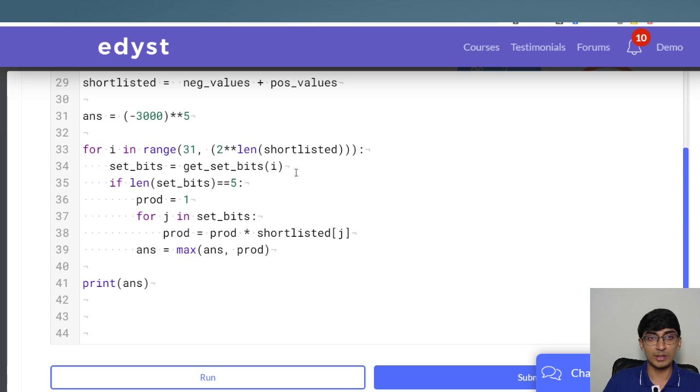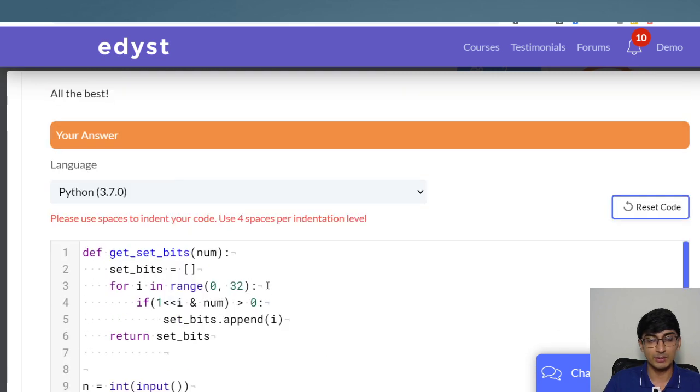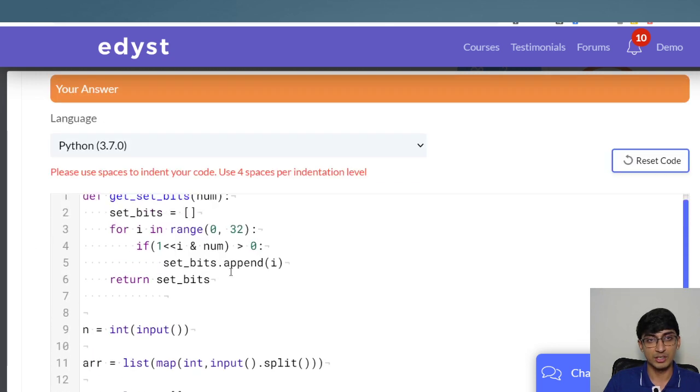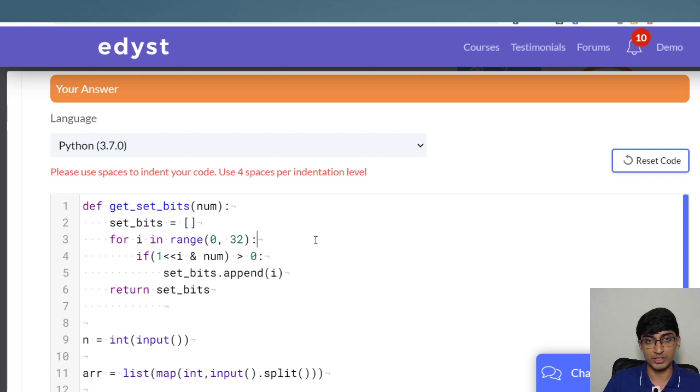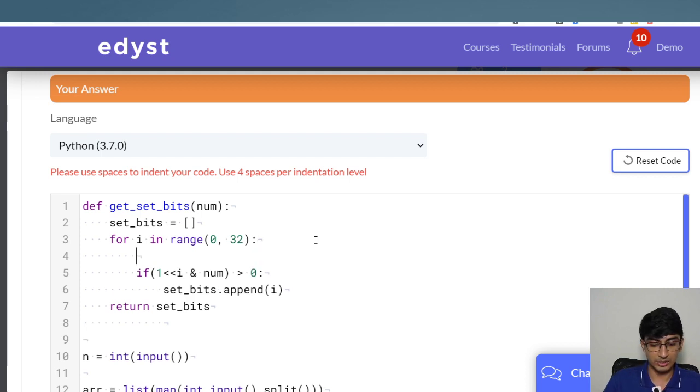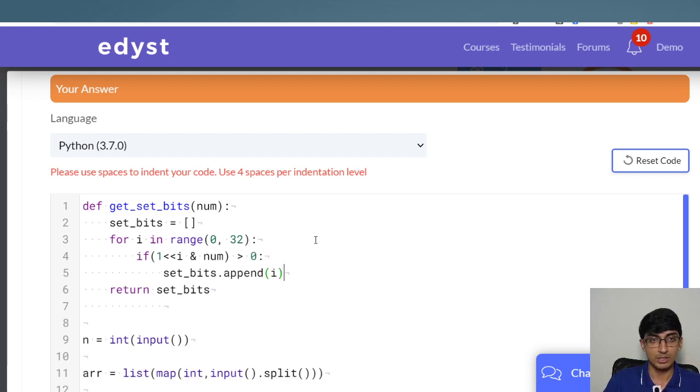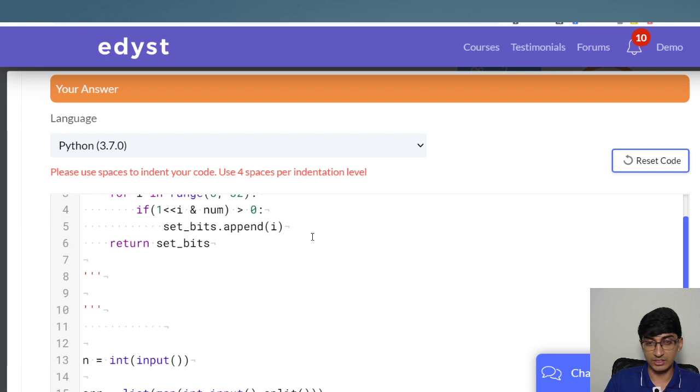Anyways, now a lot of you might be thinking about what exactly happened here. What does this set bits thing mean? Well, it means that I just want to find out, for each integer, which of the bits are set. So I'll leave a comment here so that you can understand better. Just for example, you had this number, let's say 3. So 3 is nothing but a lot of zeros, and then it's like 1 0 1.